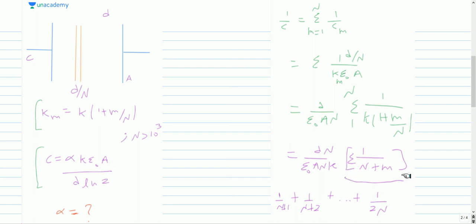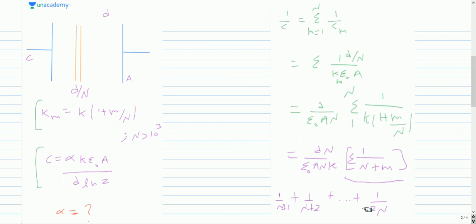So now we just have to find this summation of this quantity, where M varies from 1 to capital N. So the terms of this summation are 1 by N plus 1, plus 1 by N plus 2, and so on to the last term, where M is N, so it will become 1 by 2N. So we have to find the summation.